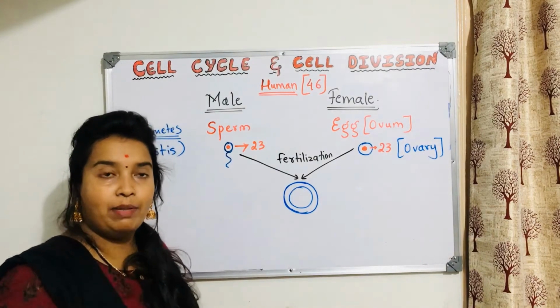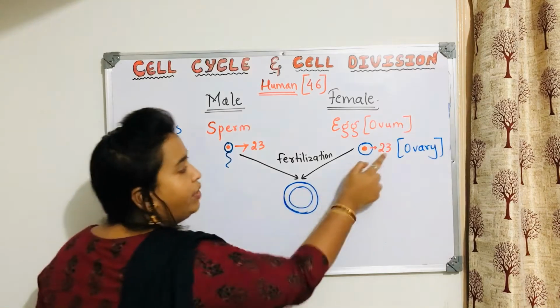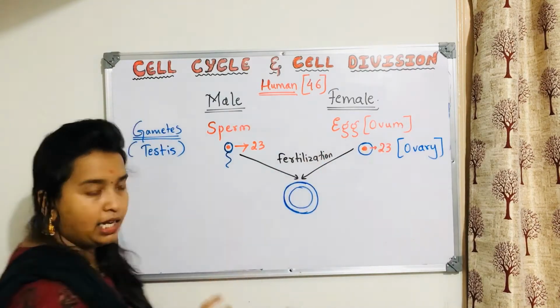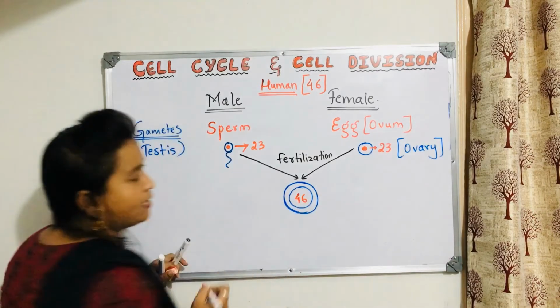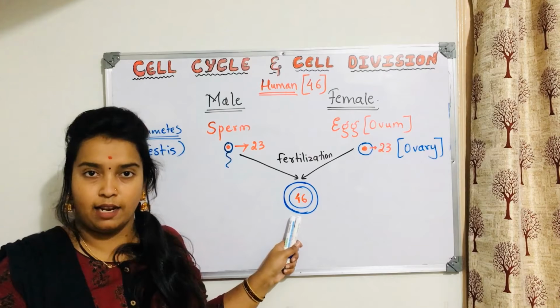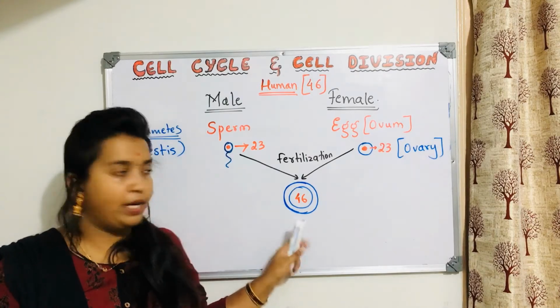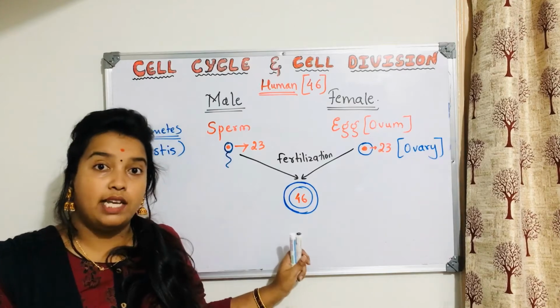So what will be the number of chromosomes? 23 from here, 23 from here, 23 plus 23. That is 46. And what is this cell? This is a single cell. The cell is one only, but what is the number of chromosomes here? It is 46. Why 46?